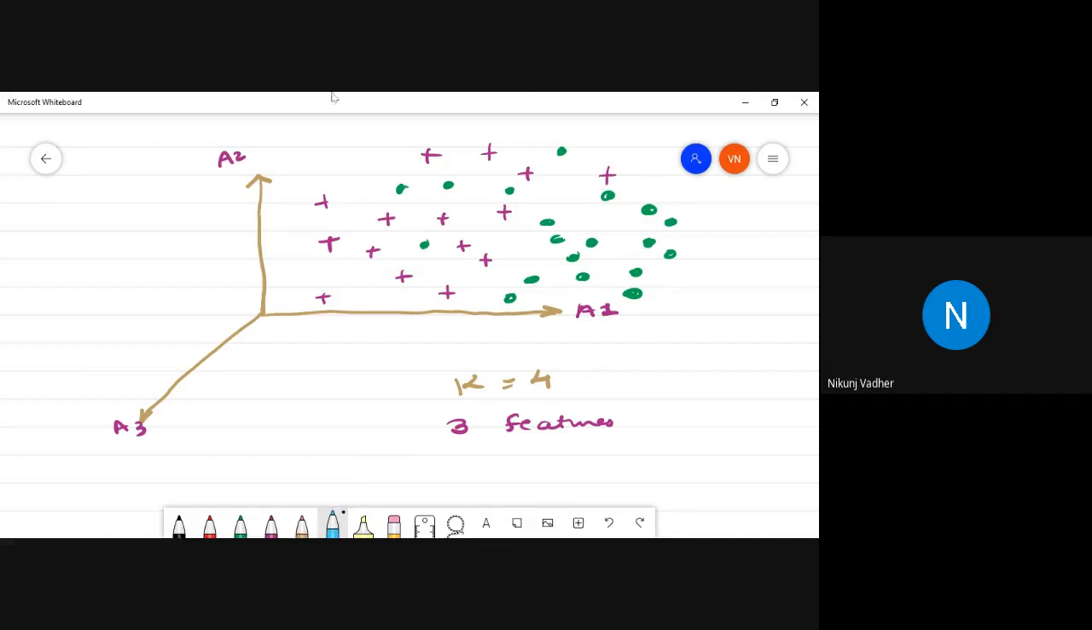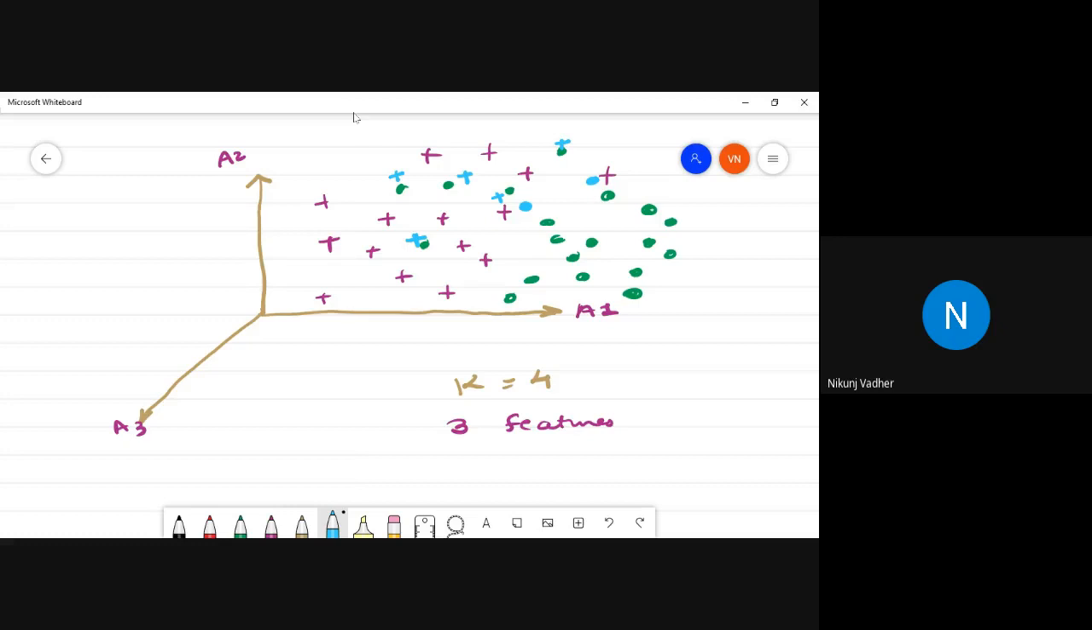So what will happen? Let's say actually this is plus, but due to the number of neighbors, it becomes a circle. Or this is a circle, but due to the number of neighbors, it becomes plus. This will become plus, this will become dot.